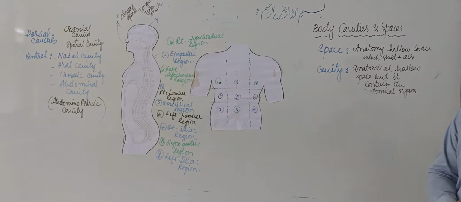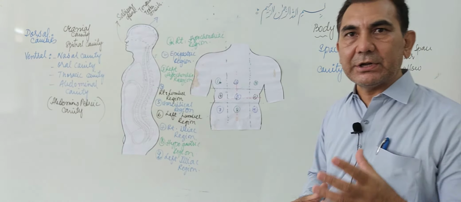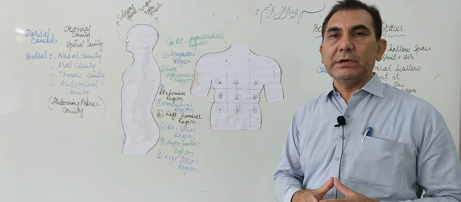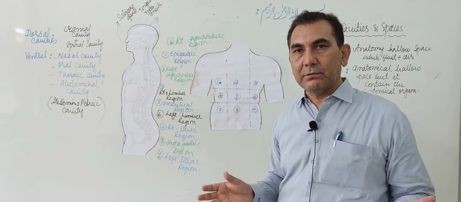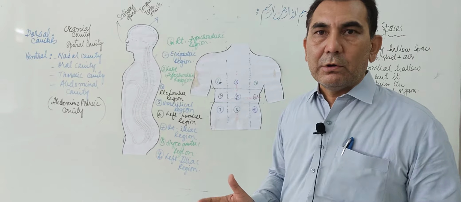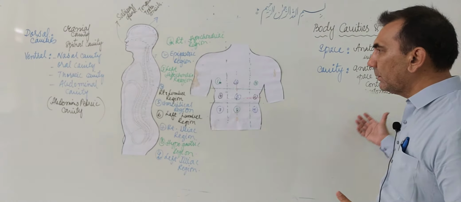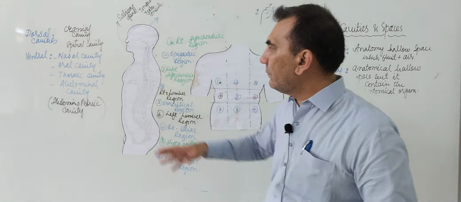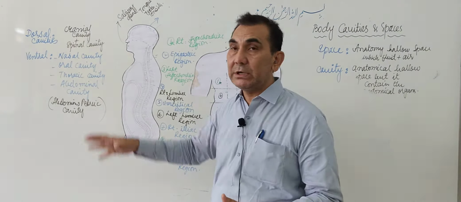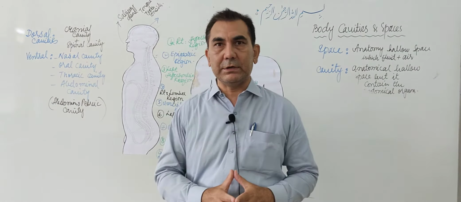A space is a hollow anatomical structure inside the human body which contains air or fluid, and a cavity is also a hollow structure inside the human body which contains different anatomical organs. We have two types of cavities. One is called the dorsal cavity, and the second one is called the ventral cavity.